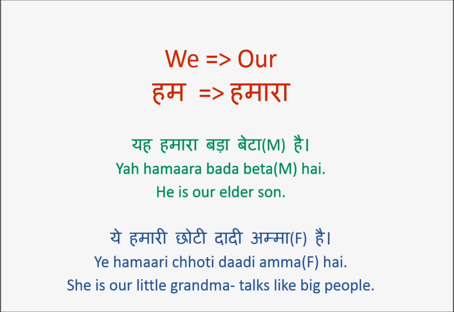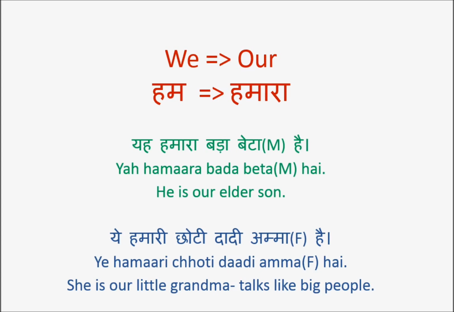छोटी because amma is a feminine gender. Yes, हमारा और हमारी. How do you decide? What are we talking about? We are talking about दादी अम्मा, right? So we are talking about feminine gender. So ये हमारी छोटी दादी अम्मा है. Concentrate on हमारी.